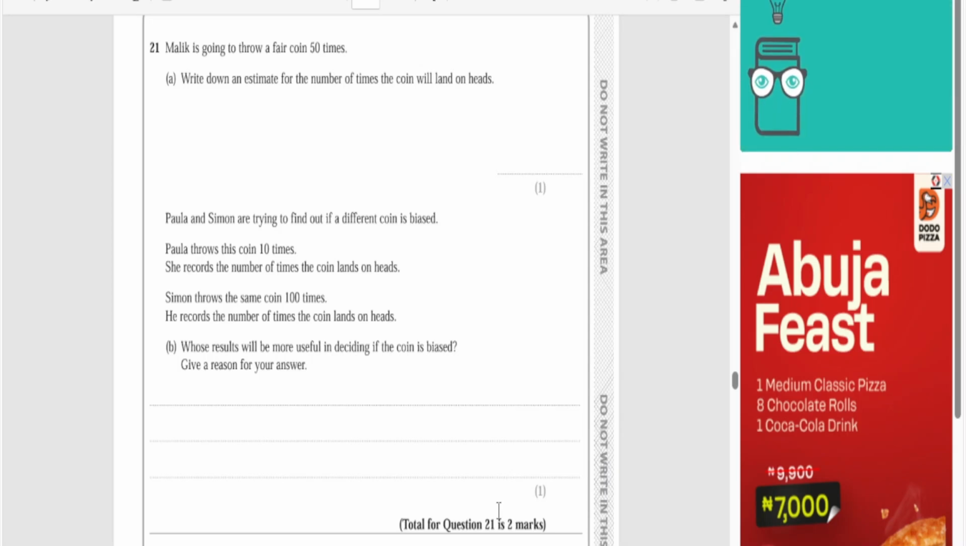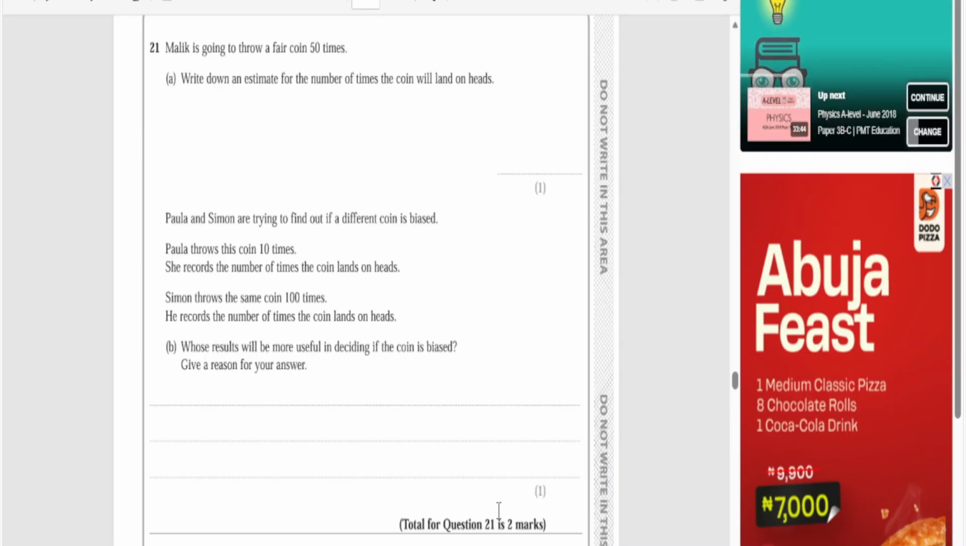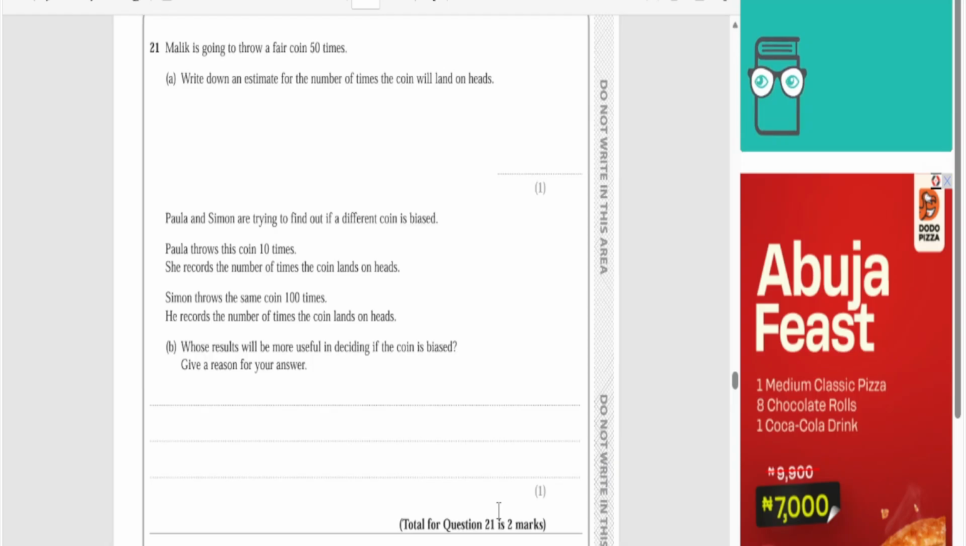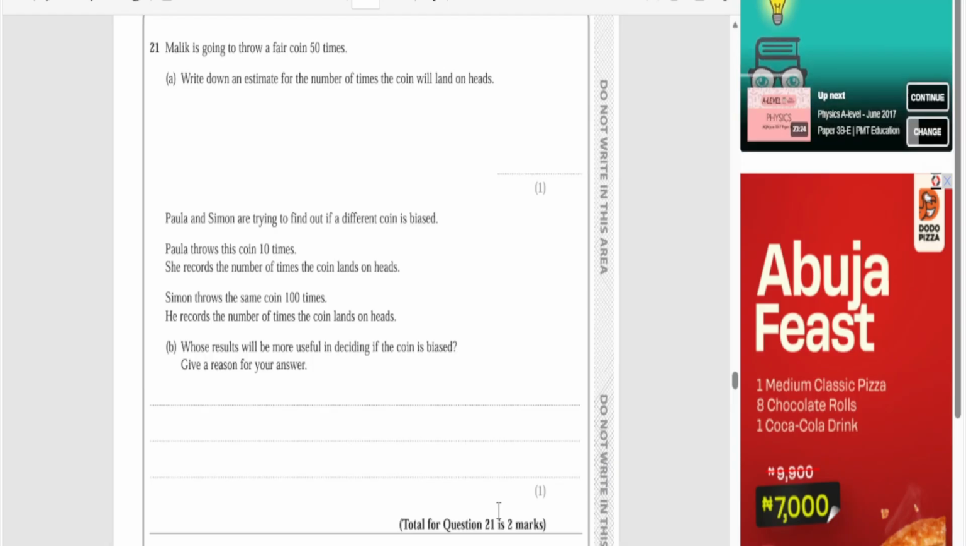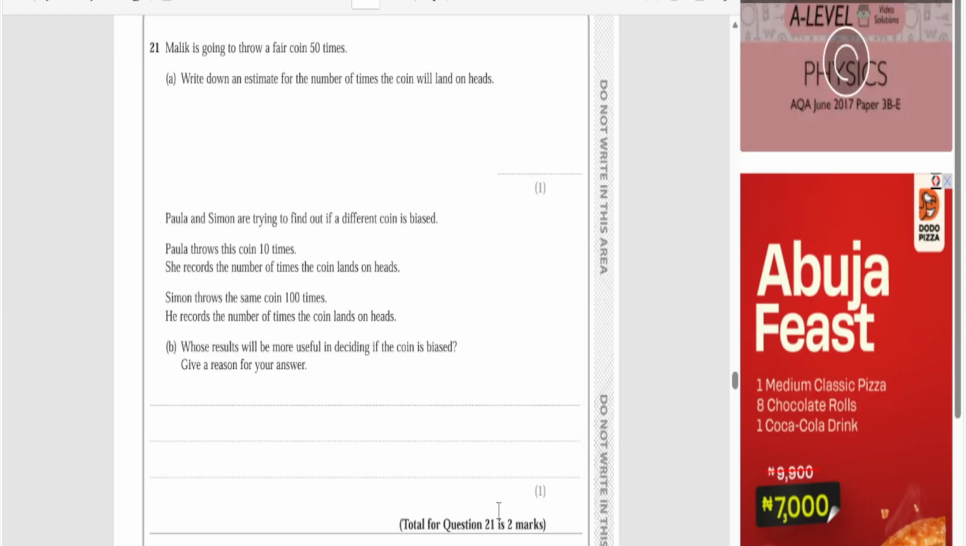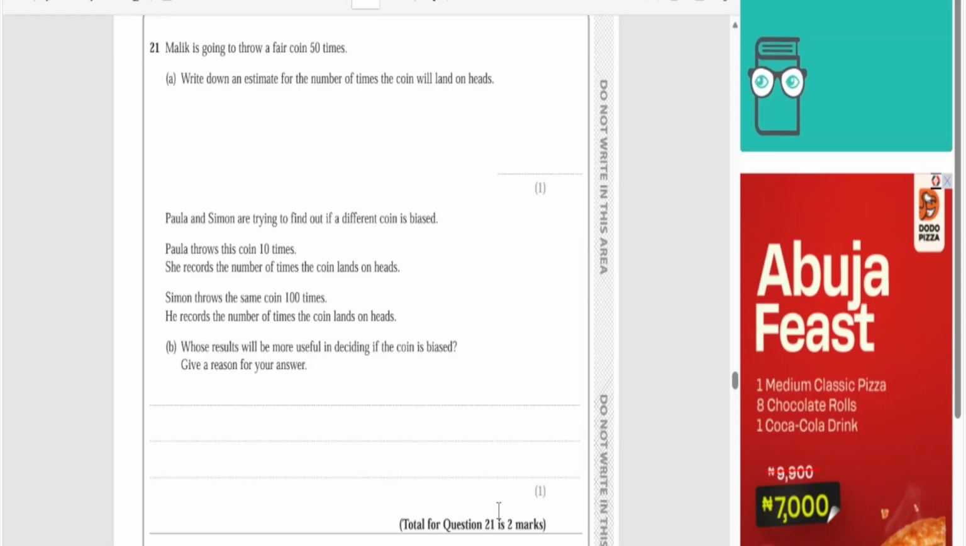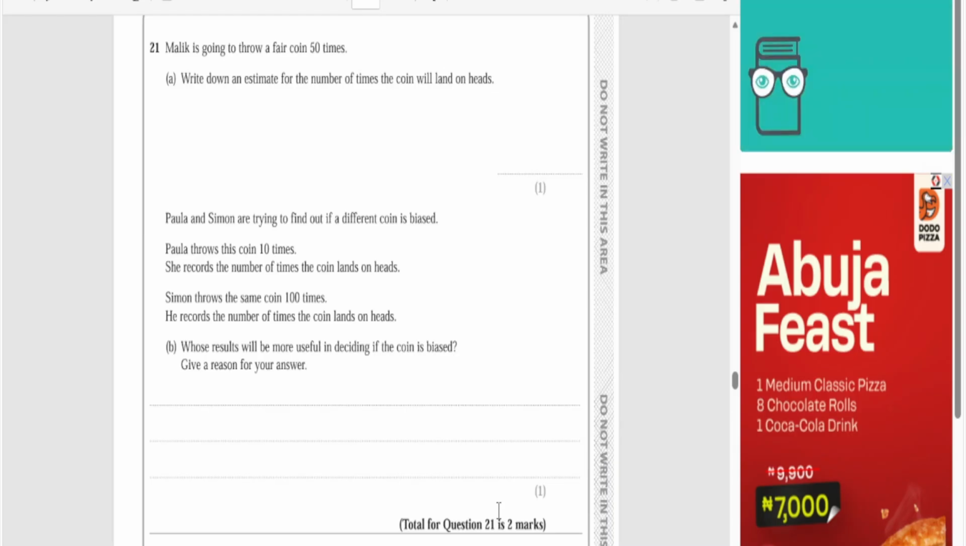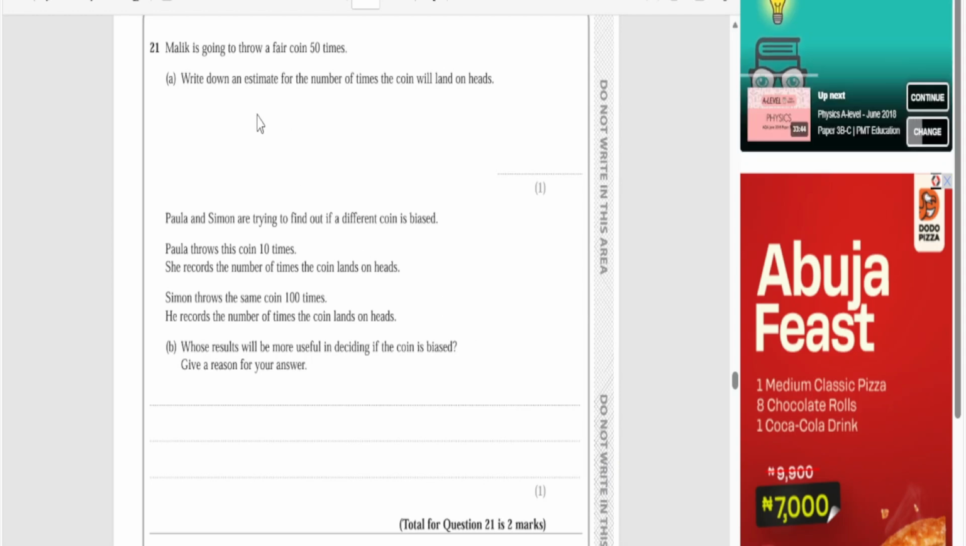Okay, so number 25A, you got what? 21A. Yes, 21A rather. 25. 25 and 21B. The answer is Simon because he did more throws. Yes, your answers are correct because